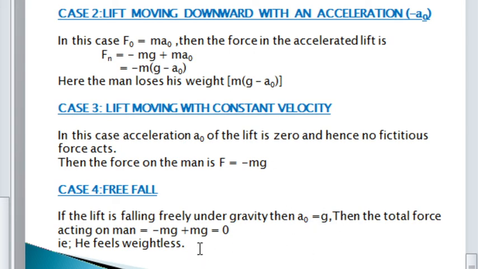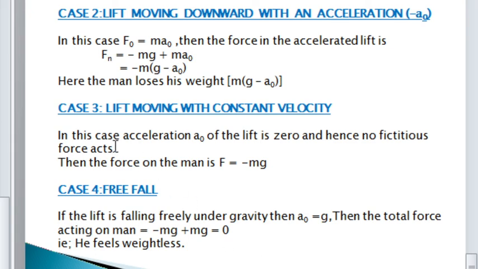Look at the expression minus mg plus ma0. Because it is moving downward, a0 is equal to g in the case of free fall. So minus mg plus mg is equal to 0. So he feels weightless. This is the fourth case.